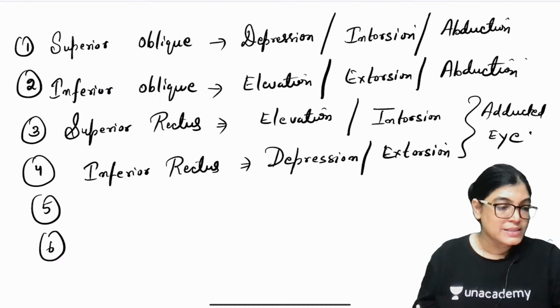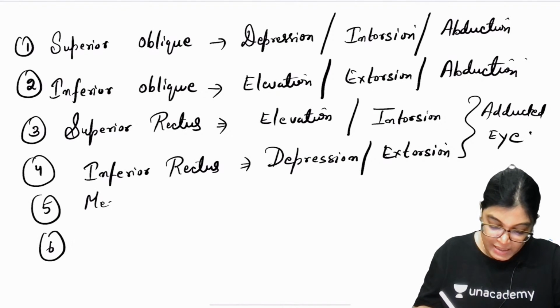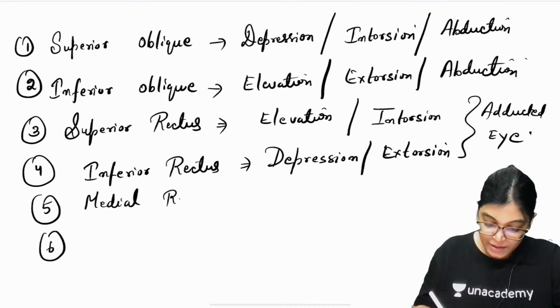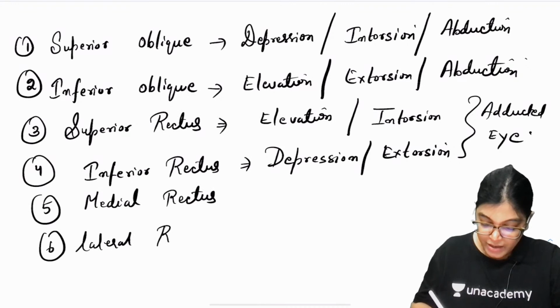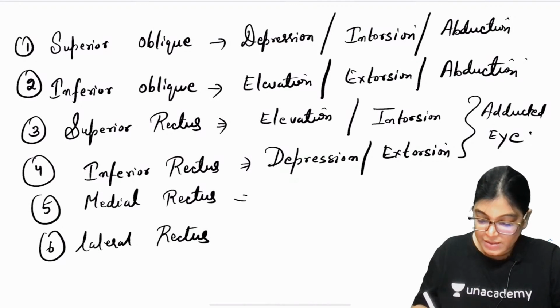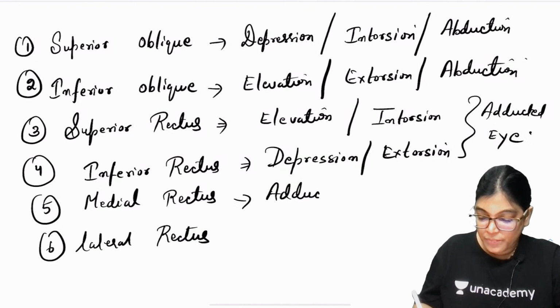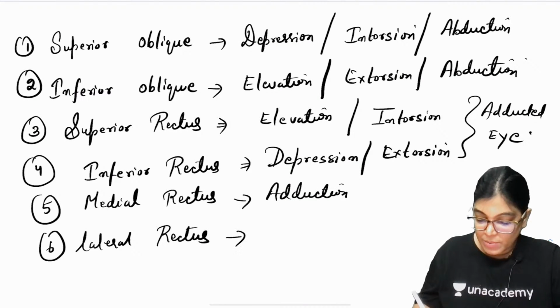Now, the other two are very easy to remember: one is medial rectus and the other is lateral rectus. According to their names, their actions are: medial rectus will cause adduction of the eyeball, and lateral rectus will cause abduction of the eyeball.